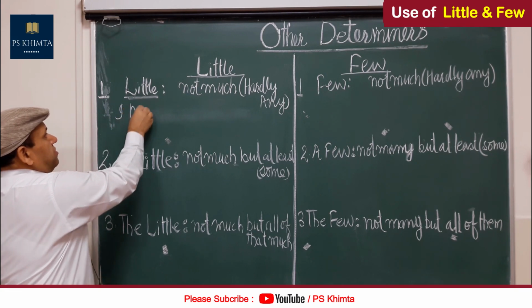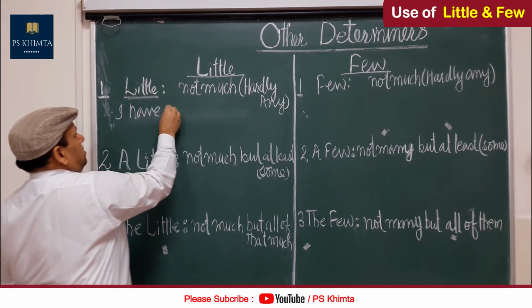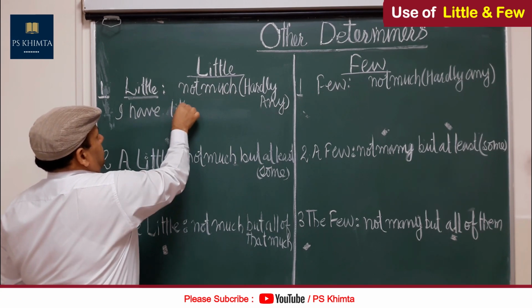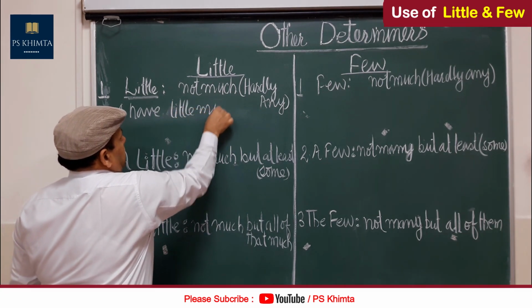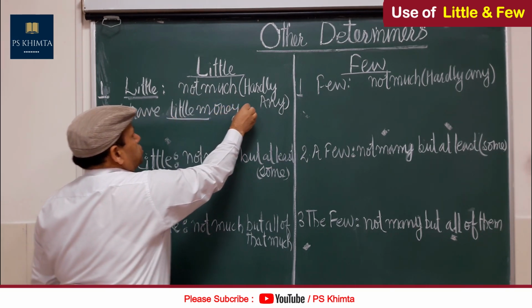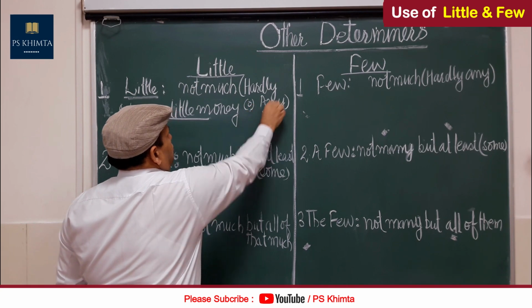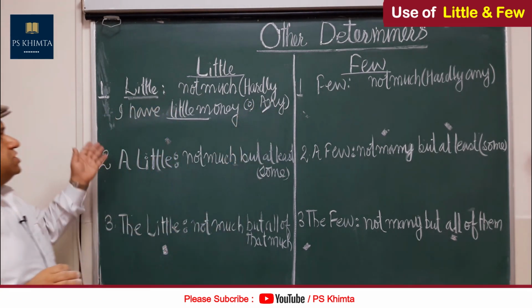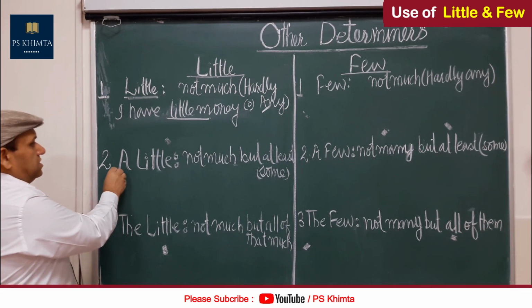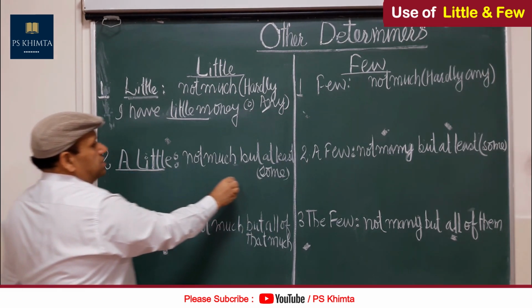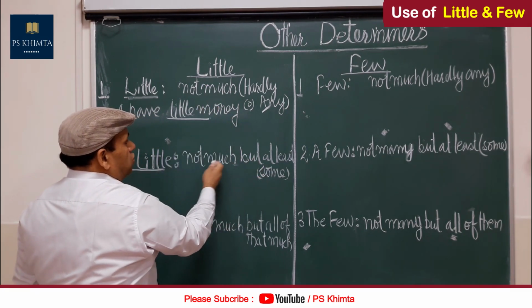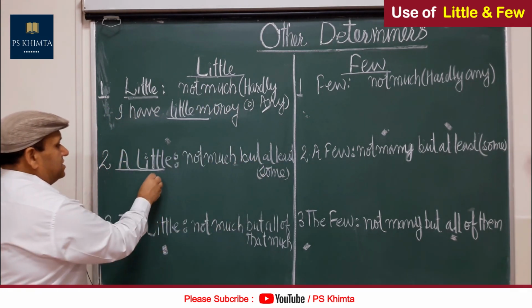I have little money. Now see here, little money means zero. This is already here, hardly any money I have, so I have little money. So if I write here a little, it means it's positive. This is negative, this is positive. Not much, but at least.